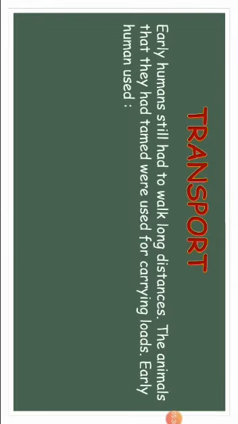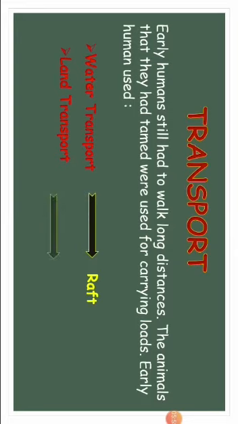Transport. How transport developed. Early humans still had to walk long distances. The animals that they had tamed were used for carrying loads. Early humans used a raft as water transport, and a sledge as land transport.